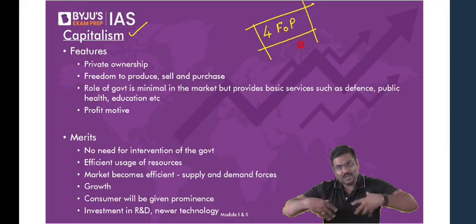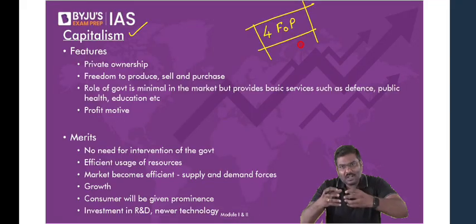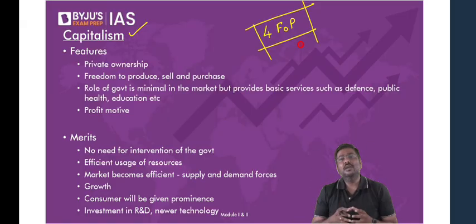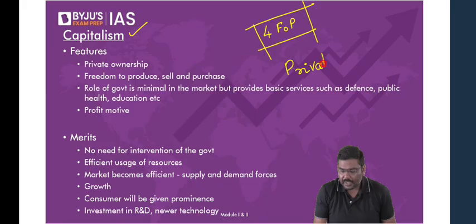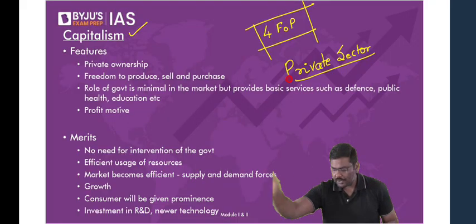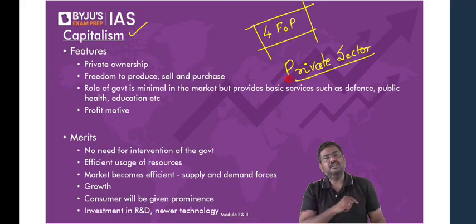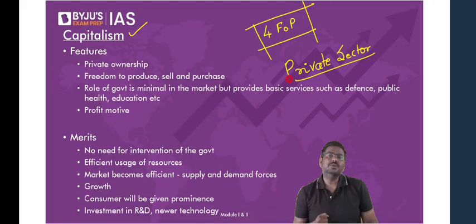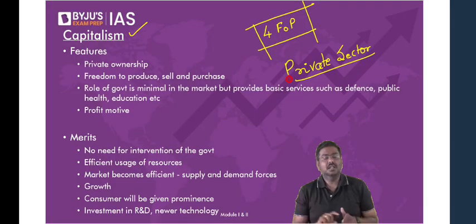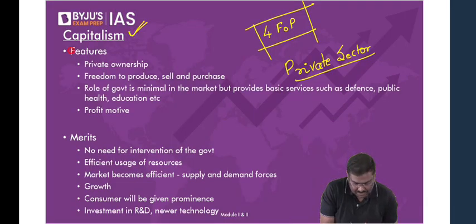Meaning, who will control land as a factor of production, who will control labor as a factor of production, who is going to invest in the economy. If it is done by the private sector, very simple. For example, the private sector will decide what goods should be produced, how many goods should be produced, at what prices to be sold, where it will be sold, etc. If everything is done by the private sector, then such a model is called capitalism.